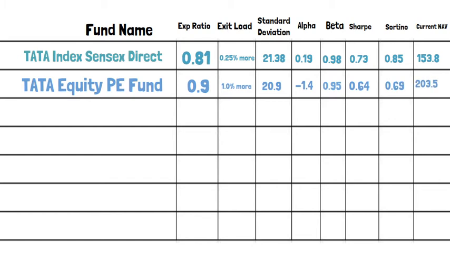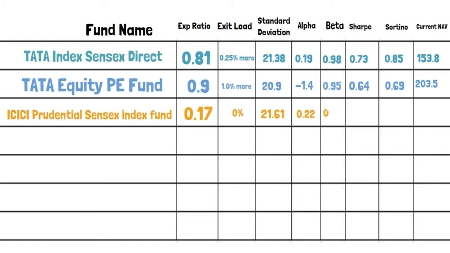The next fund that we're going to see is ICICI Prudential Sensex Index Fund. The expense ratio is 0.17 and there is no exit load for this. We have the standard deviation as 21.61. The alpha seems to be 0.22, which is good, and beta is close to 1, that is 0.99. It is somewhat less volatile to the market fluctuation, and the Sharpe is 0.73 and the Sortino is 0.86. The NAV of this fund is 19.12.